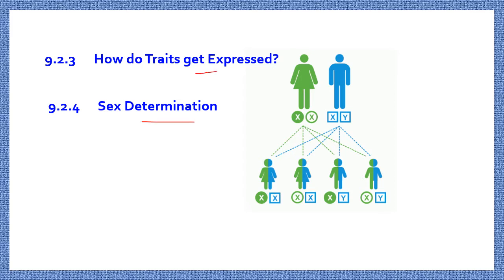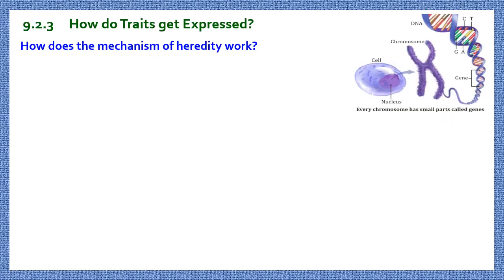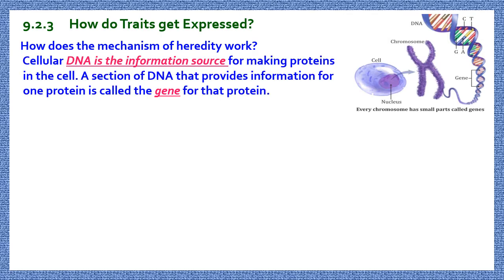Let me start with how do traits get expressed. Now the question is, how does the mechanism of heredity work? To get the answer to this question, let us discuss some points before. You know the DNA in the cell is the information source. In a cell, the nucleus is there. Inside the nucleus, chromosomes are there. In chromosomes, we will get DNA, and that DNA is the information source for making proteins in the cell. A section of DNA that provides information for one protein is called the gene for that protein.